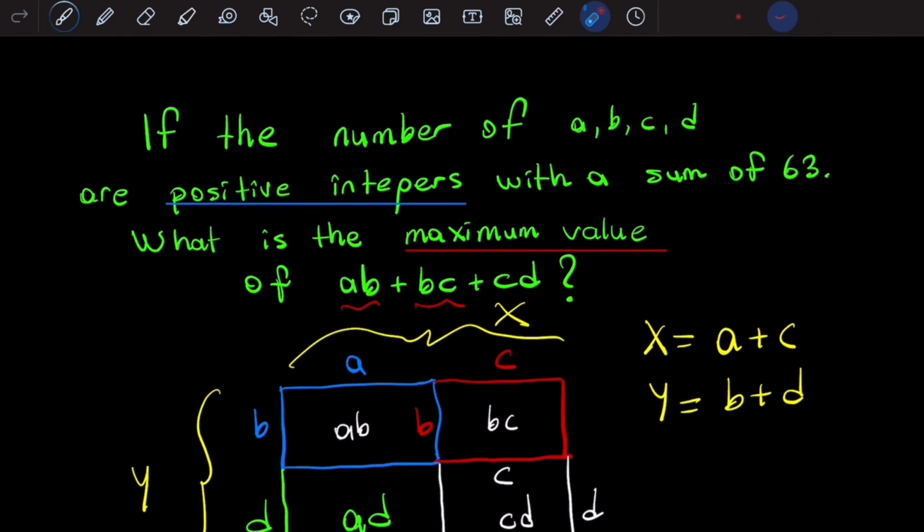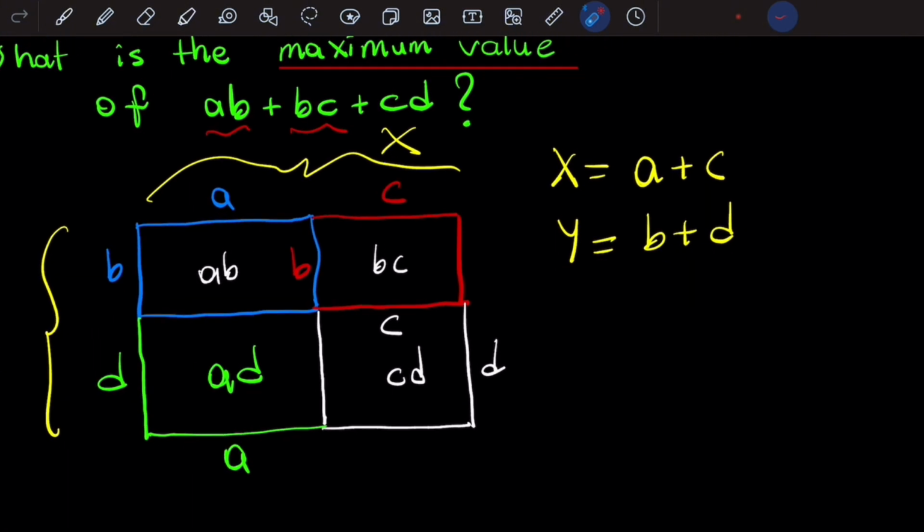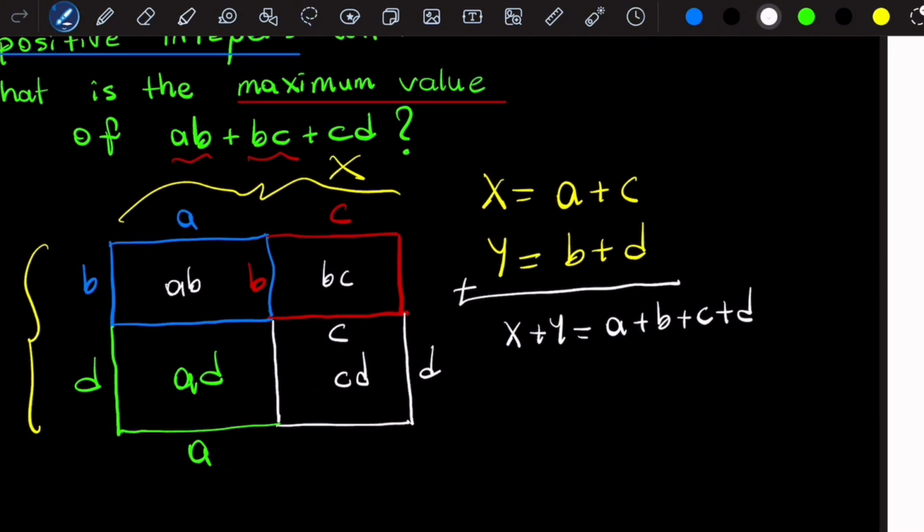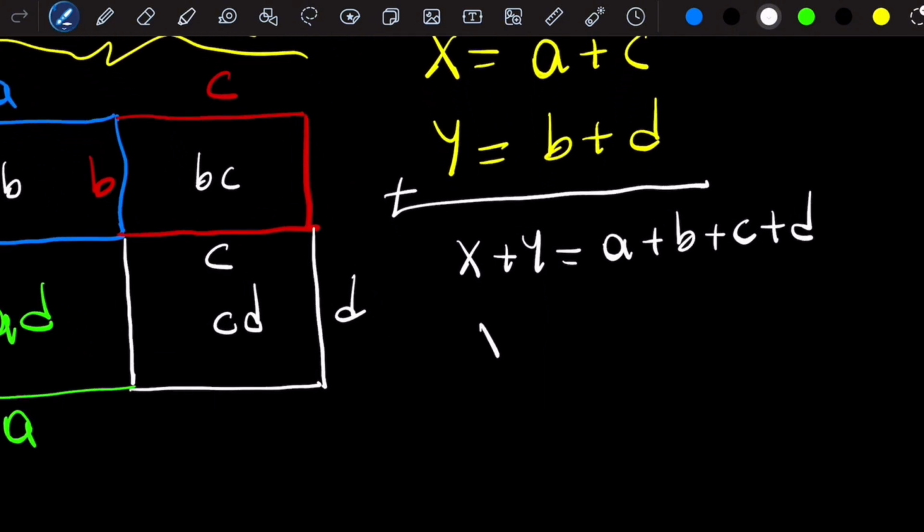If you notice, the sum of a plus B plus C plus D is 63. Let's use this now. If we gather these side by side, the expression X plus Y is actually a plus B plus C plus D, isn't it? So X plus Y is 63.